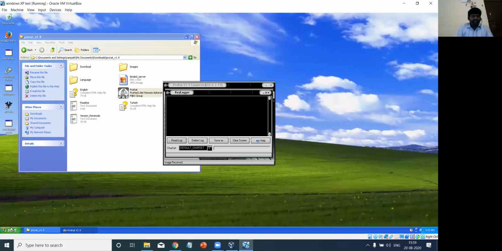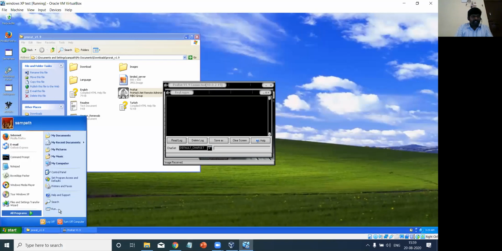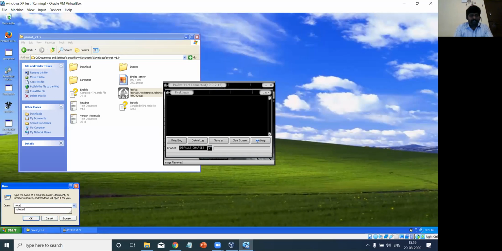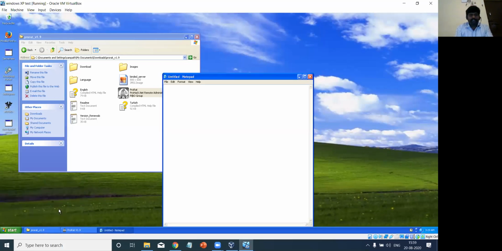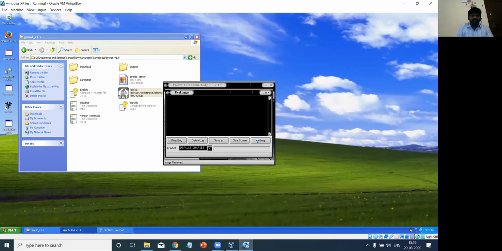Say for example, I think we are running out of time. Let me try to complete it fast. Notepad, I'm just creating. Read log. Here the read log displays the list from the beginning, whatever keys we typed, everything is displayed. The recent one which I typed in the notepad, SAMPATH, is displayed here. The name of the file is untitled notepad, and inside that I typed the word SAMPATH, which is displayed here.